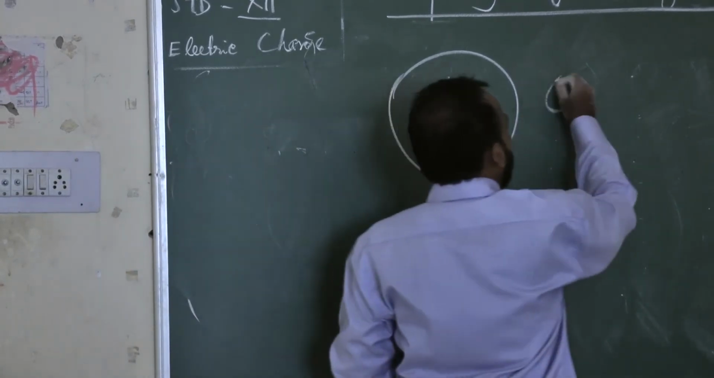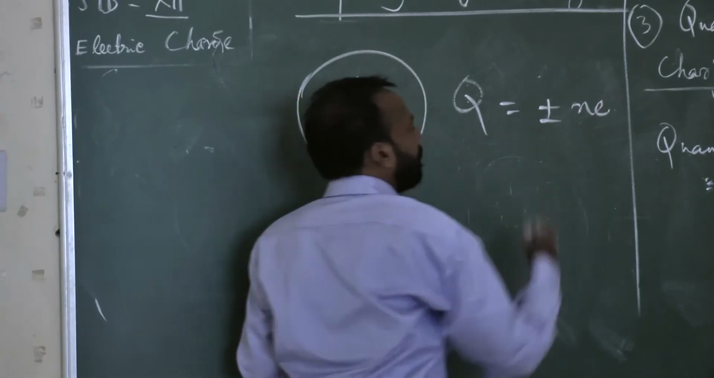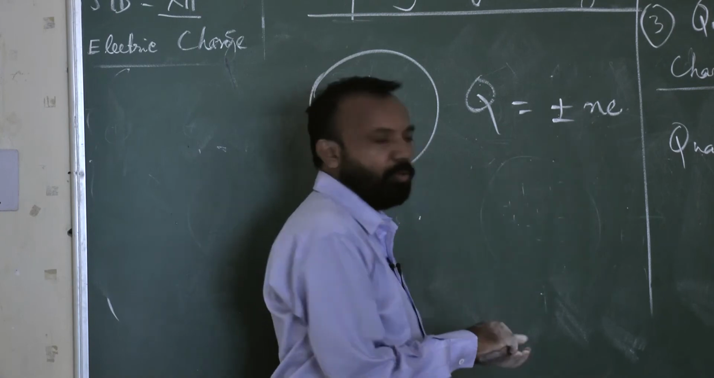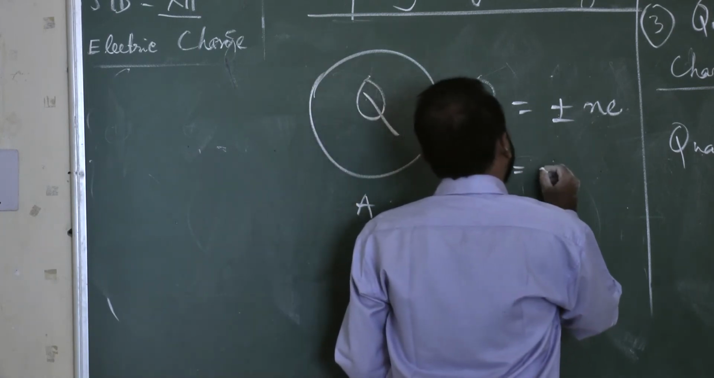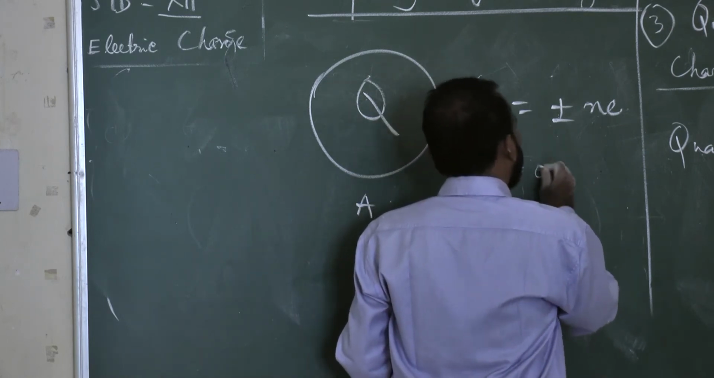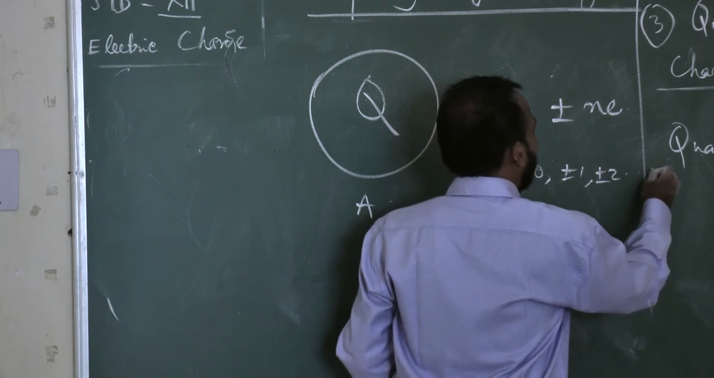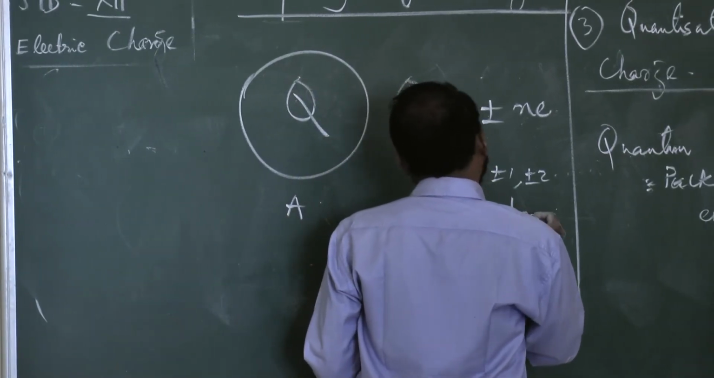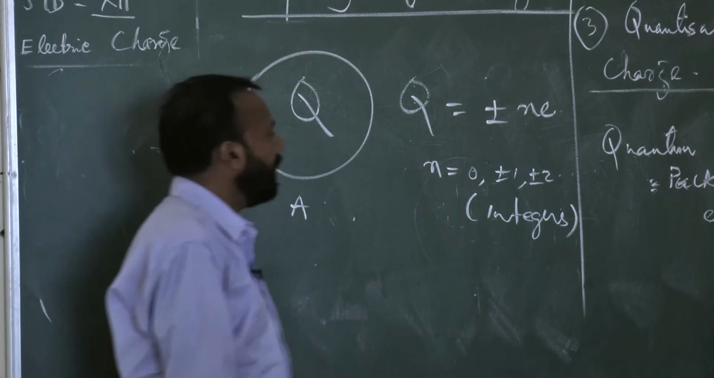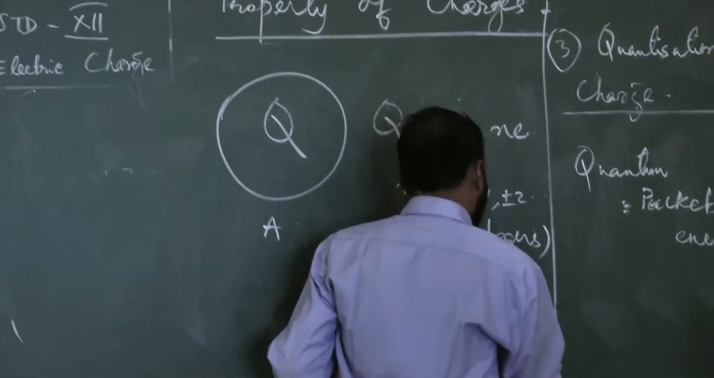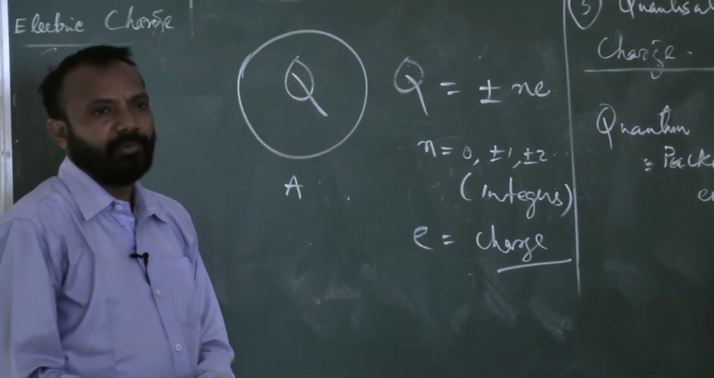So this charge quantization Q is written as plus minus n e. Charge may be positive, charge may be negative. That's why it is written as plus minus. What is n? n is an integral multiple, that is 0, plus minus 1, plus minus 2, and so on. Integer: 1, 2, 3, 4, minus 1, minus 2, minus 3, minus 4. And e is the magnitude of charge.